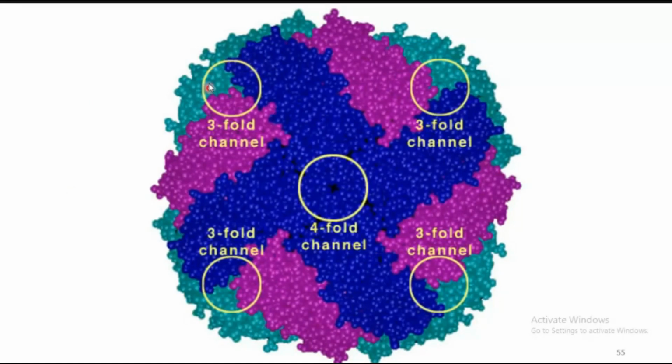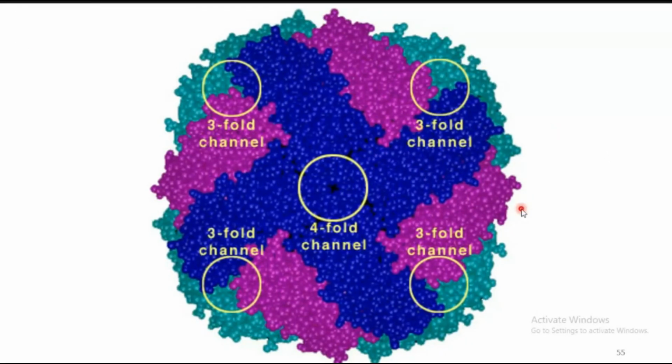Here you can see this is a junction of three protein subunits, so it will be threefold in nature, whereas at the center we can see a fourfold protein structure. So one fourfold channel as well as four threefold channels are produced when the protein forms a capsule-like structure. This is one protein subunit, this is another one. Likewise, you can see there are 24 protein subunits.